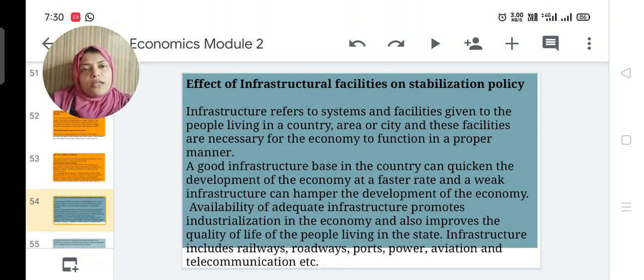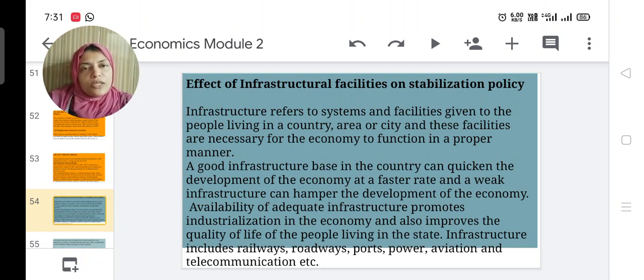If adequate necessary infrastructure is available in the country, surely our country will develop and our economic situation will improve, and it promotes industrialization in our country and improves the quality of life of people.